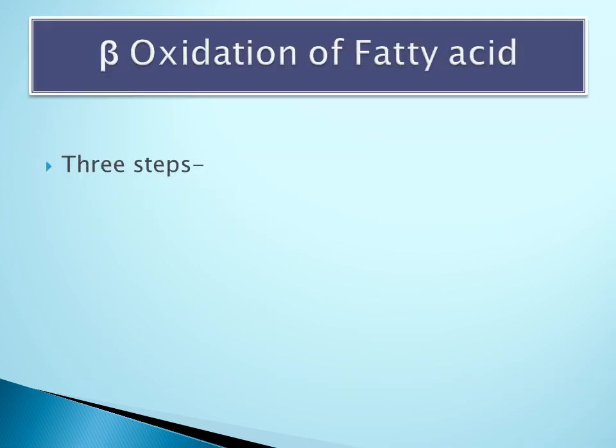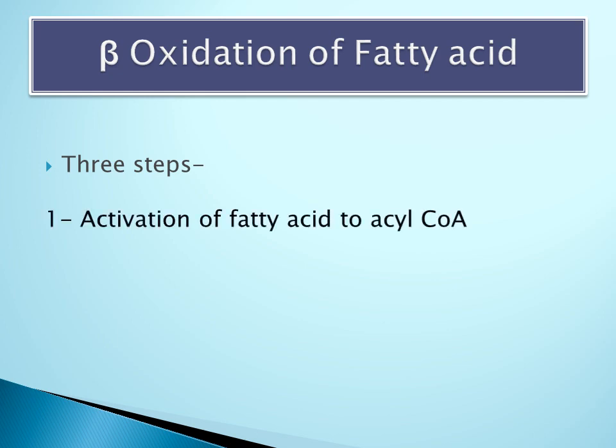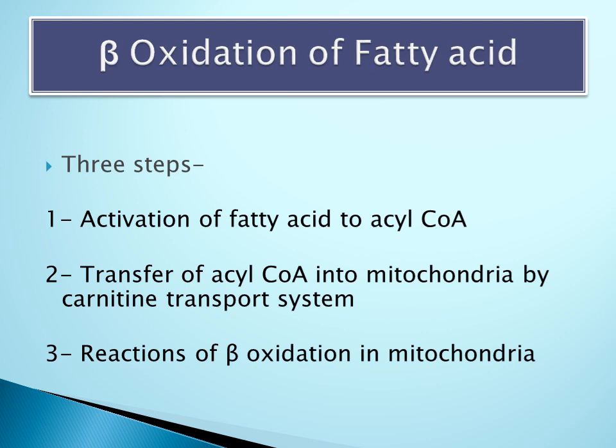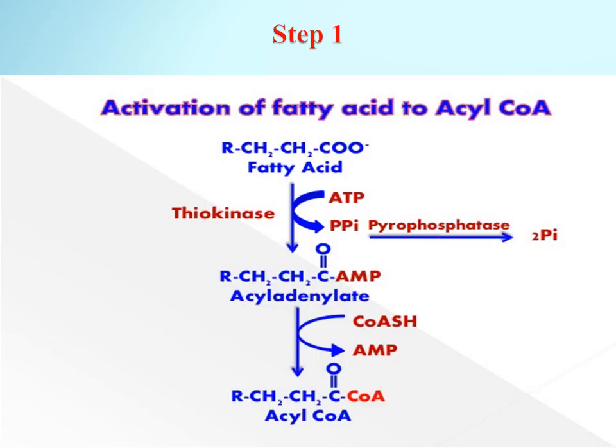There are three steps of beta oxidation of fatty acid. Number 1, activation of fatty acid to acyl coenzyme A. Number 2, transfer of acyl coenzyme A from cytosol to mitochondria by carnitine transport system. Number 3, reactions of beta oxidation in mitochondria. Fatty acid is activated to acyl coenzyme A in the cytosol by the action of enzyme acyl CoA synthetase or thiokinase. This reaction requires ATP and coenzyme A.